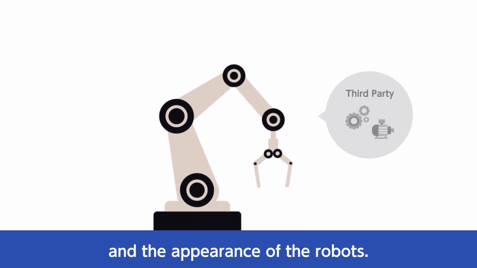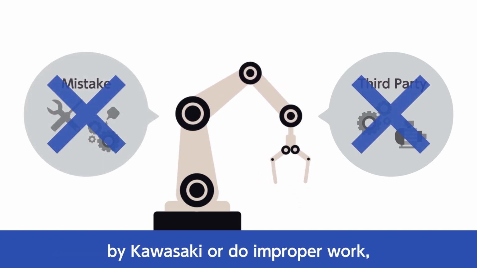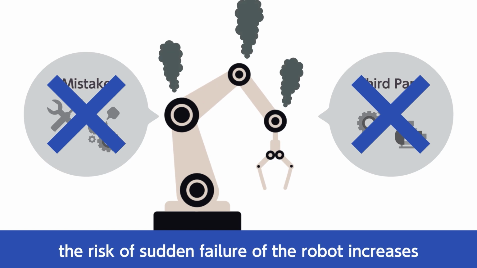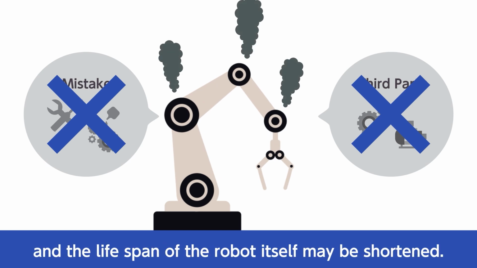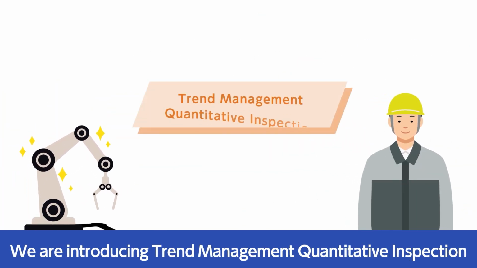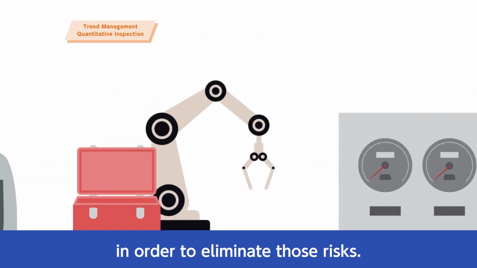the robots. Also, if you were to use parts not recommended by Kawasaki or do improper work, the risk of sudden failure of the robot increases, and the lifespan of the robot itself may be shortened. We are introducing Trend Management Quantitative Inspection in order to eliminate those risks.